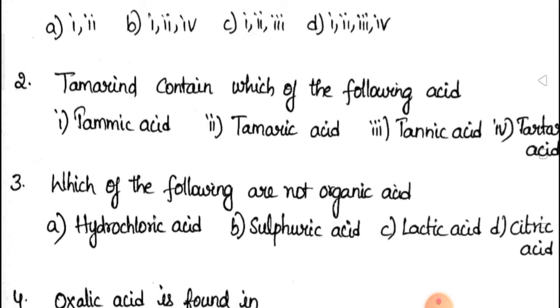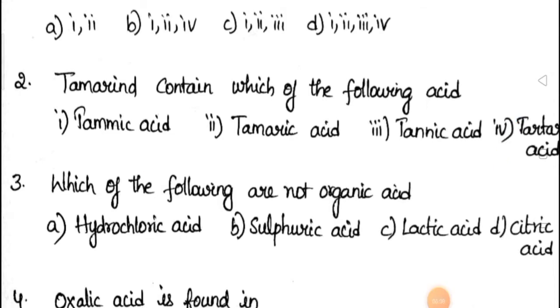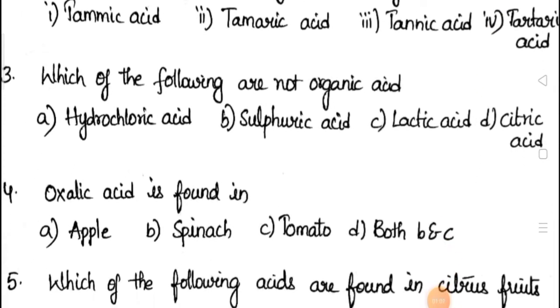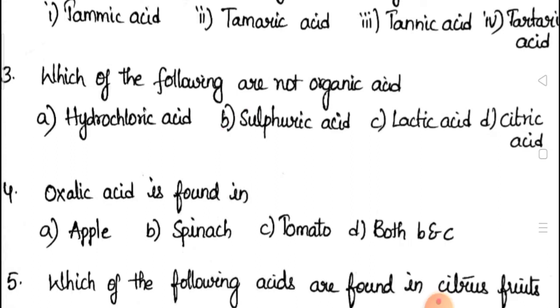Second question, tamarind contains which of the following acids? Tamarind contains tartaric acid. Tartaric acid is the answer for this question. And third question, which of the following are not organic acids? Hydrochloric acid, sulfuric acid, lactic acid and citric acid. Organic acid means of living origin. They are asking not organic acid, so not of living origin. Sulfuric acid is the answer, which is a mineral acid.